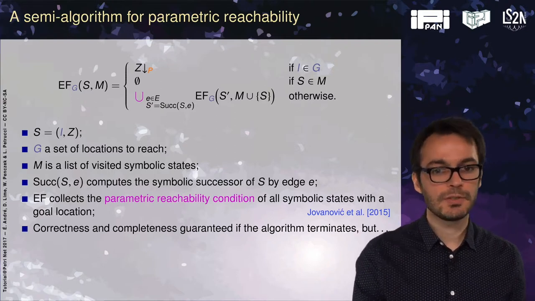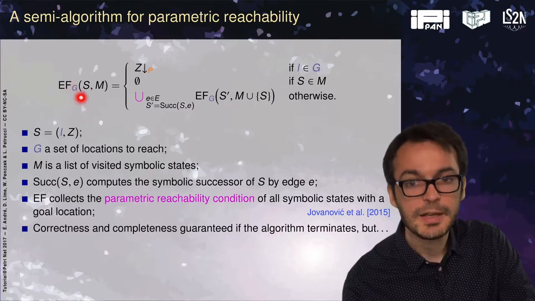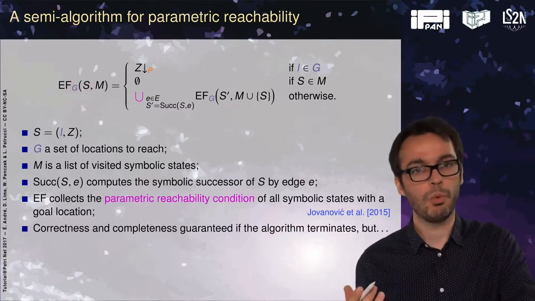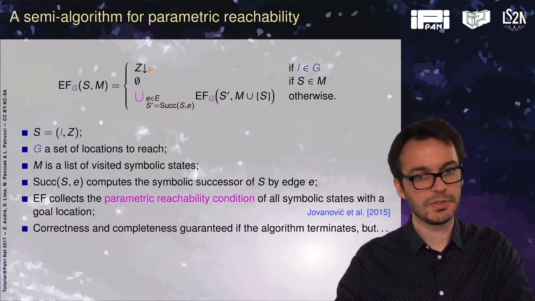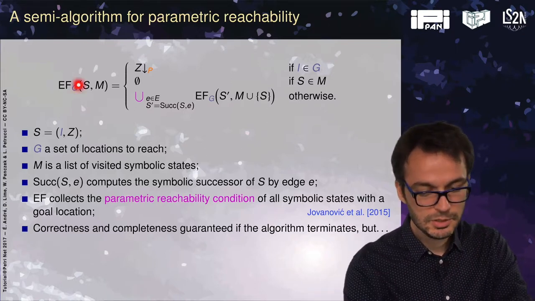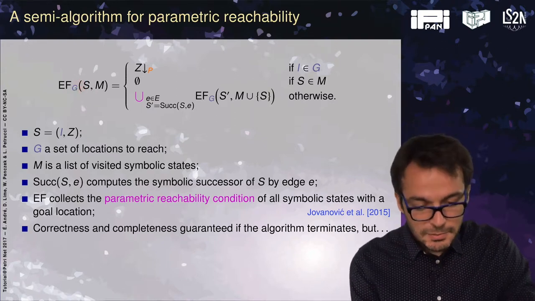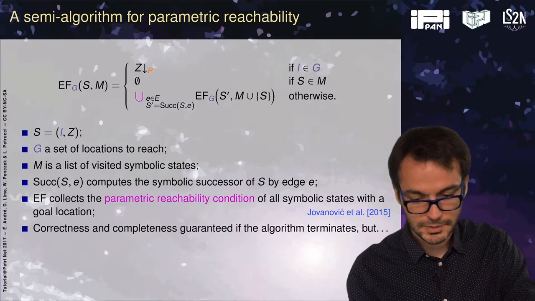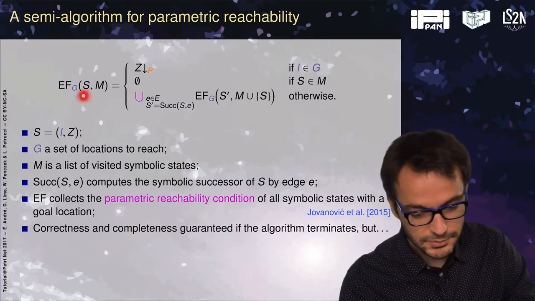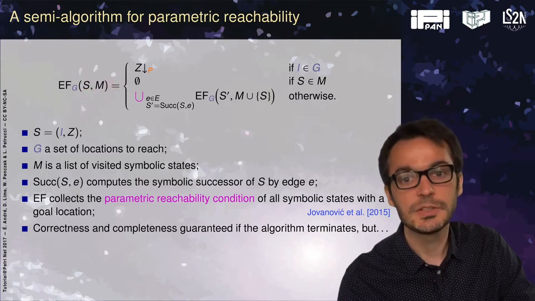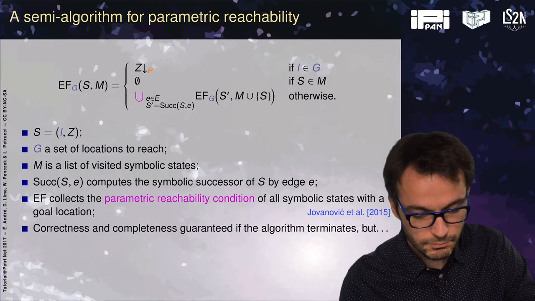We'll call it EF, because this is reachability. G here is the target location. So I'm looking for all the parameter valuations for which I can reach a symbolic state in which the discrete part is in this set of locations. My algorithm takes 2 sets. S is the current state, and M is the list of visited states so far. It's just to avoid visiting the same one twice.